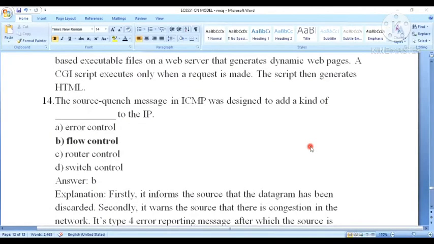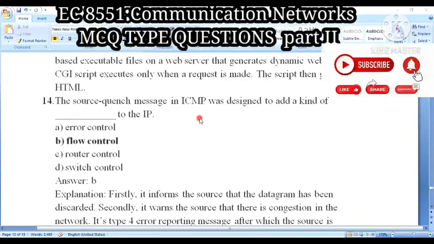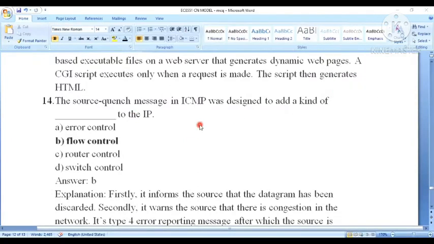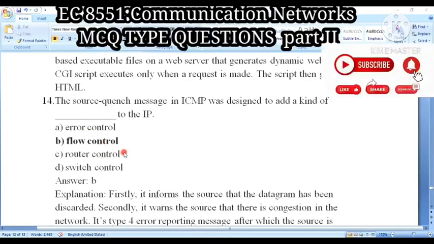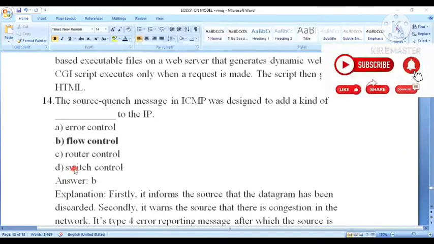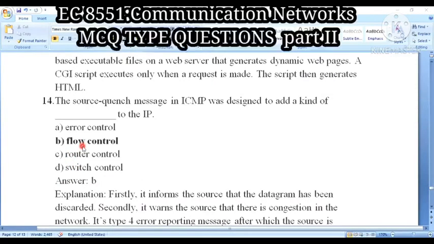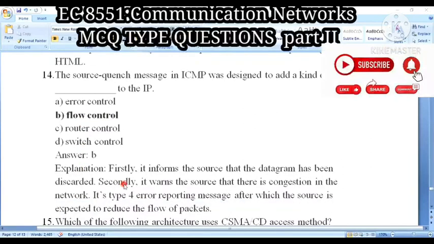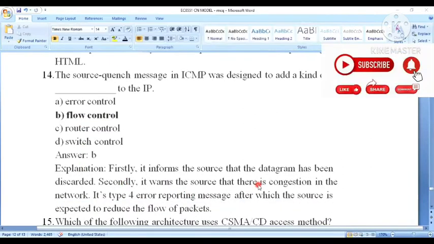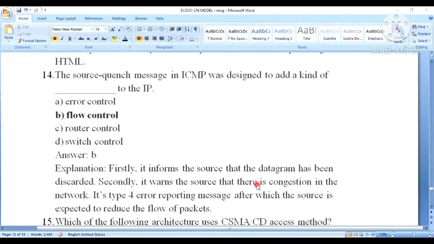Next question: the source quench message in ICMP was designed to add a kind of dash to the IP. Option A, error control. Option B, flow control. Option C, router control. Option D, switch control. The answer is option B, flow control. First, it informs the source that the datagram has been discarded.